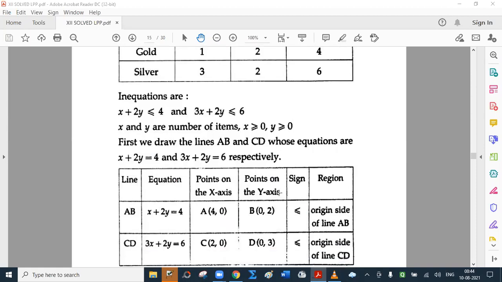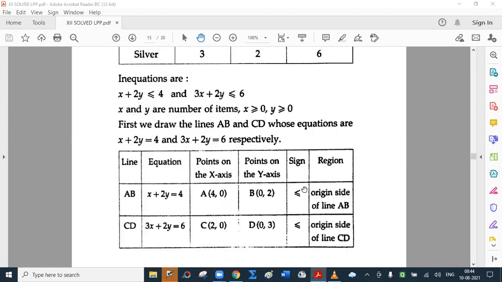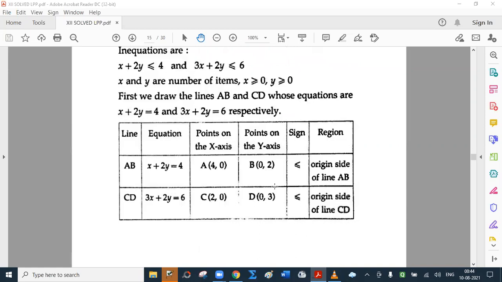See, in the exam, it is good if you write this. But I don't think you will, because you have to complete this part in just 2 to 3 minutes. But it is a must that you write that these equations are represented by lines.